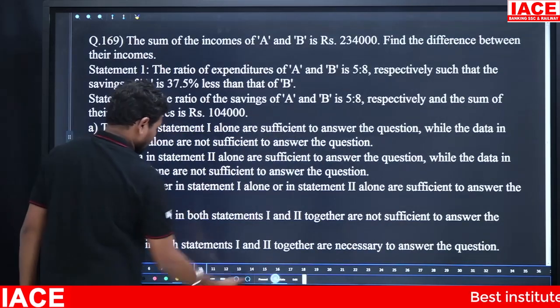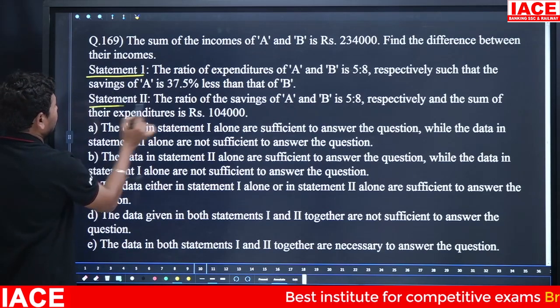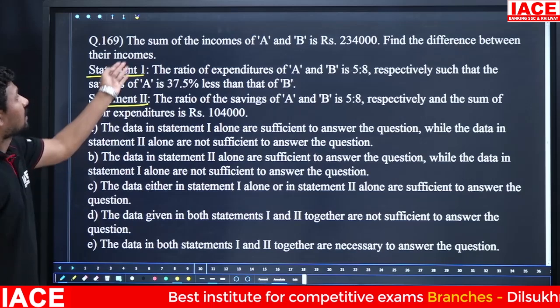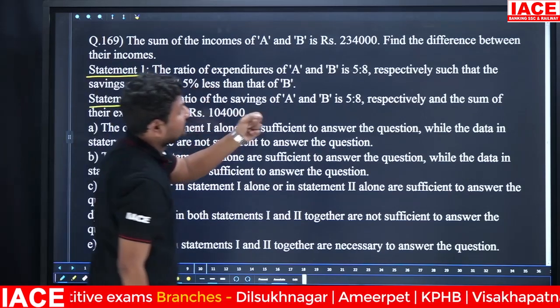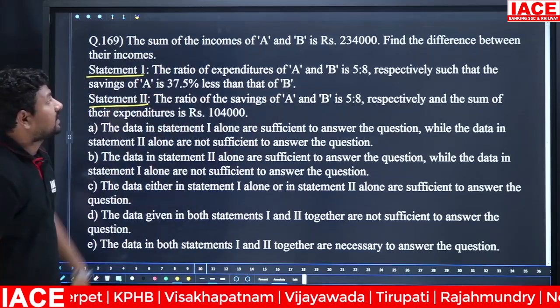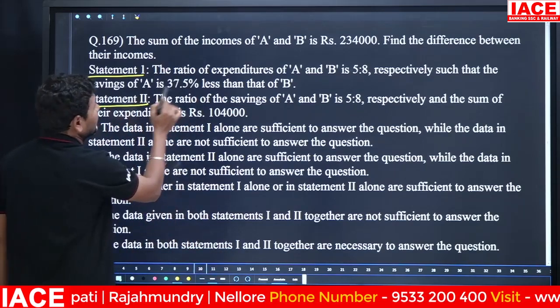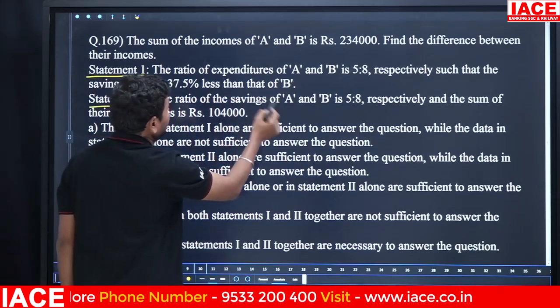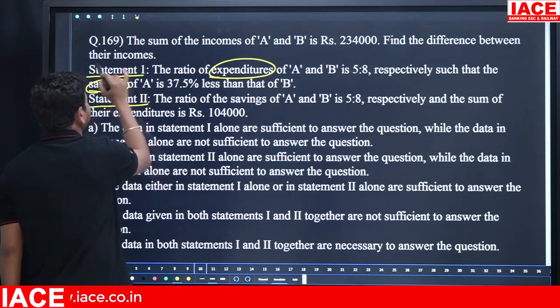Next, here the statement 1 and statement 2. The sum of the incomes of A and B is 2,34,000. Find the difference between their incomes. Statement 1: the ratio of the expenditures of A and B is 5:8 respectively, such that the savings of A is 37.5% less than that of B. Here the expenditures are mentioned and savings also mentioned in statement 1.